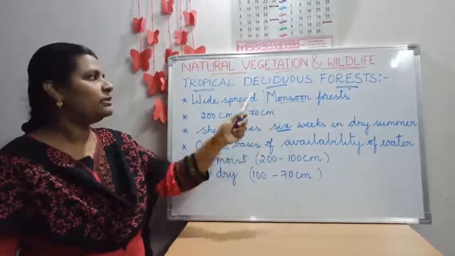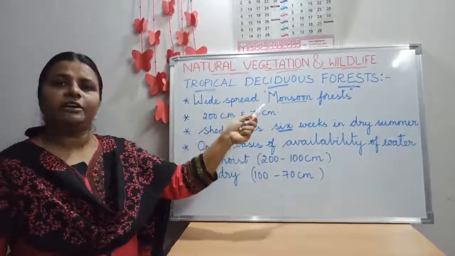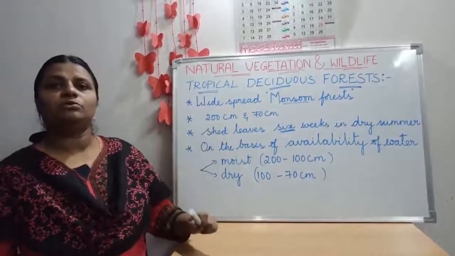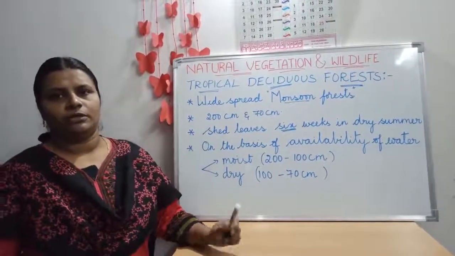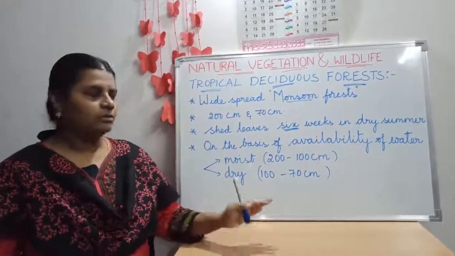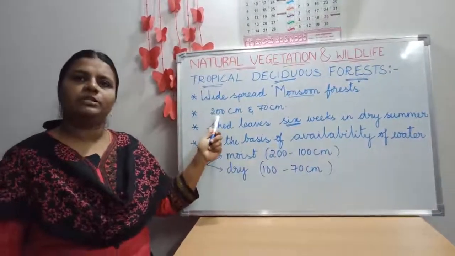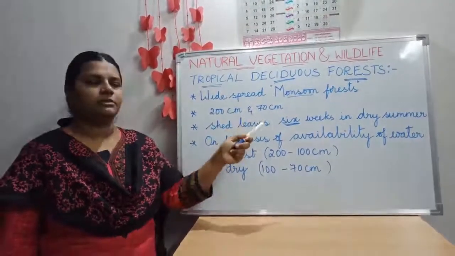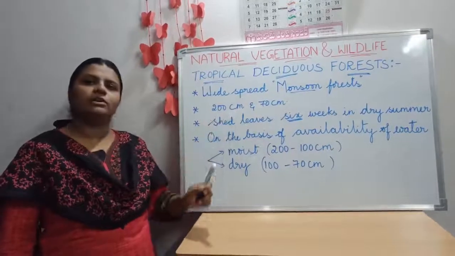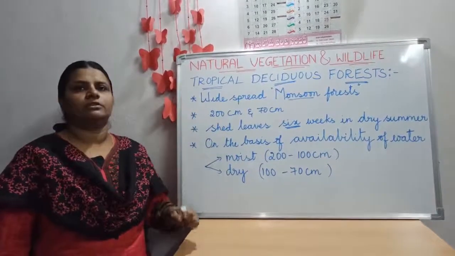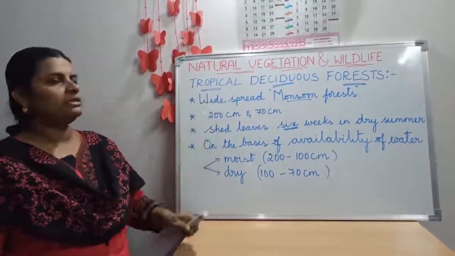Okay, they receive rainfall of about 200 to 70 centimeters. The areas where they receive rainfall between 200 centimeters and 70 centimeters, in these areas only you can find this kind of forest. Okay, so these trees shed their leaves.